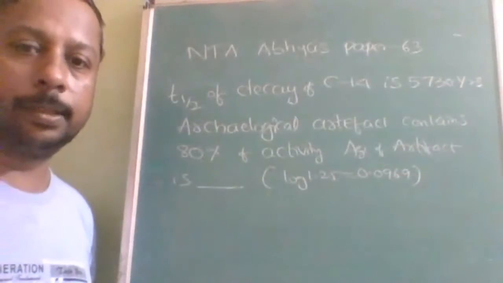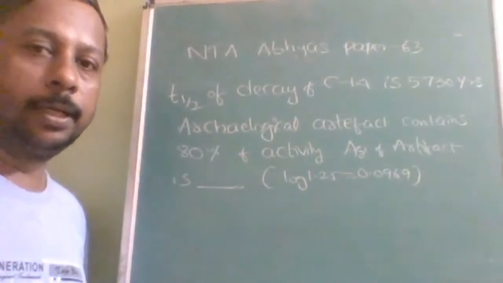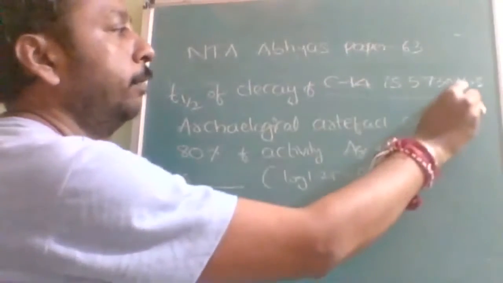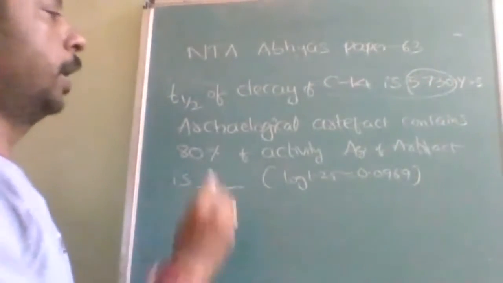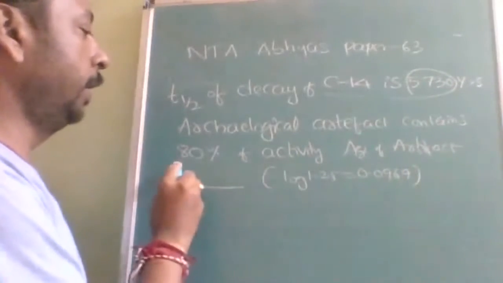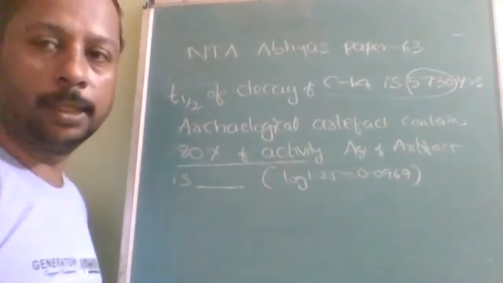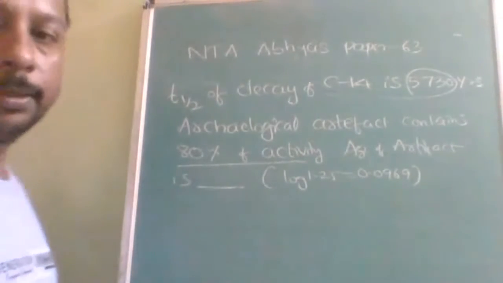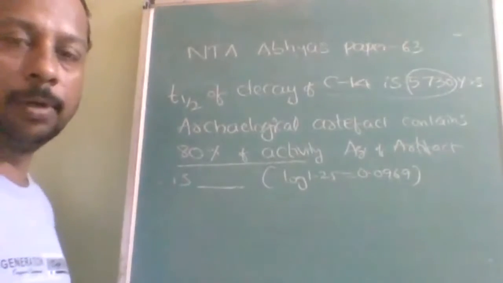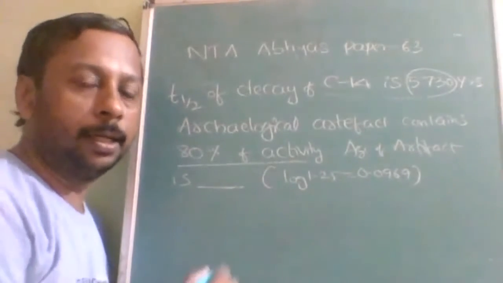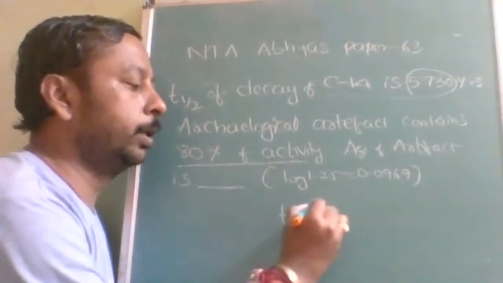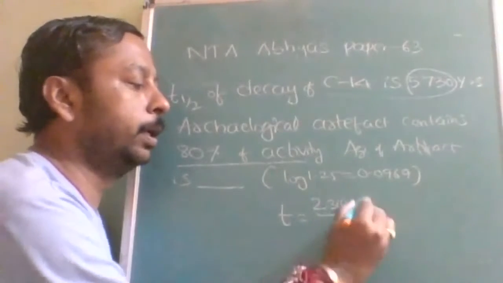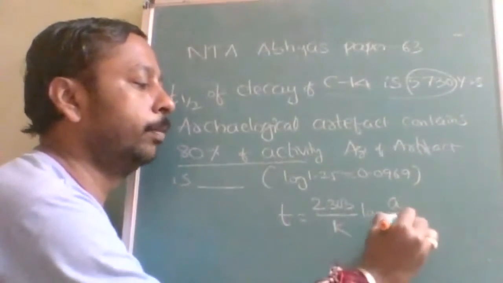Next question is T half for the decay of C14. In an artifact, the half life is 5730. An archaeological artifact contains 80% of activity when compared to the live object. So what is the age of the artifact? It is a first order reaction. Therefore, what can we use? We can use the integrated rate law, which is k = 2.303/t log A/(A minus X).